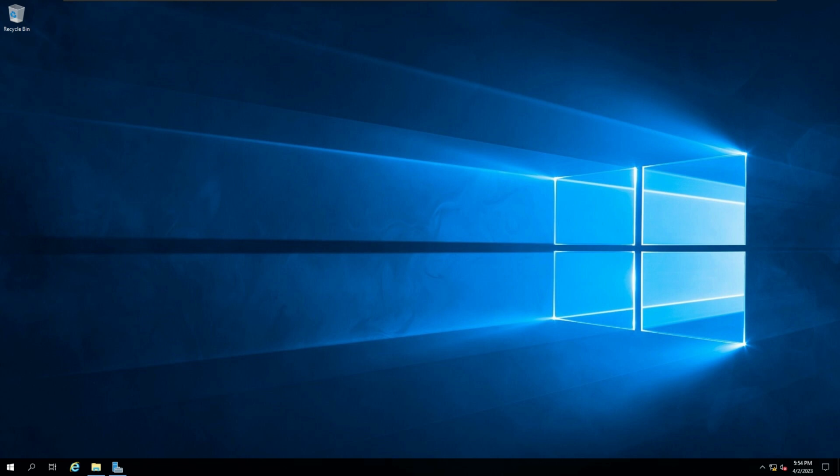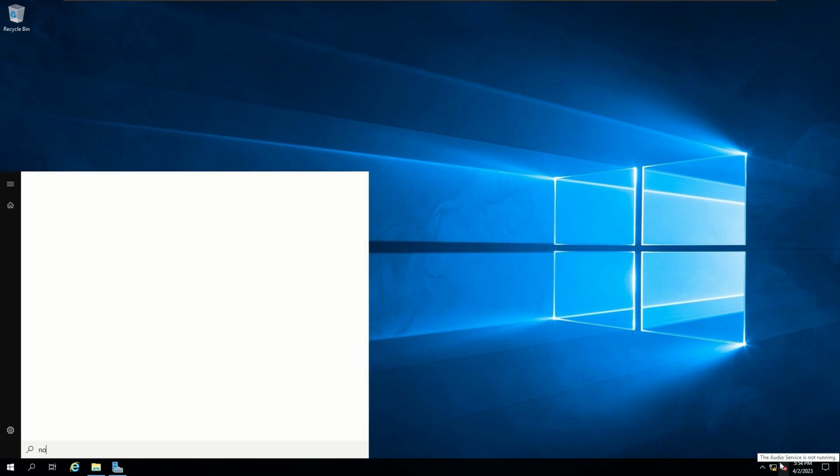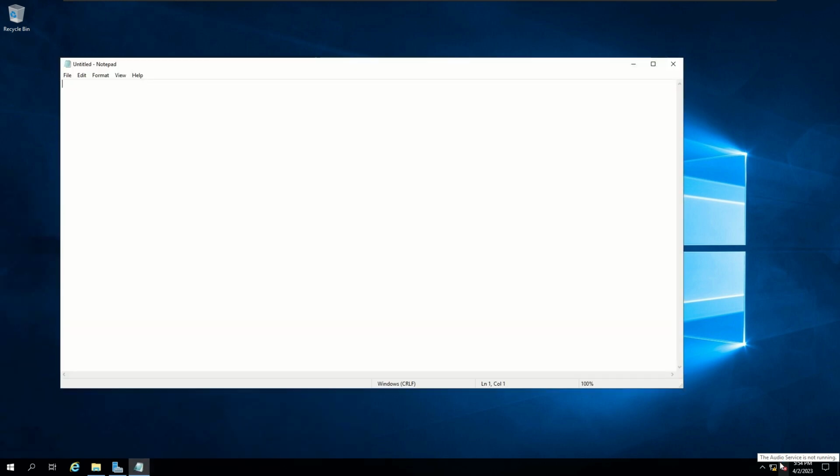Okay, so now the next thing we want to do is create a CAPolicy.inf file. So let's go ahead and open up a Notepad on our SUBCA. And for this, there's some information that you have to type in from your lab data sheet. It's important that you copy it over and type it in exactly as it is. Otherwise, you might run into some issues with your policy file.